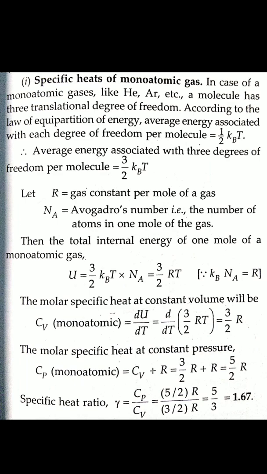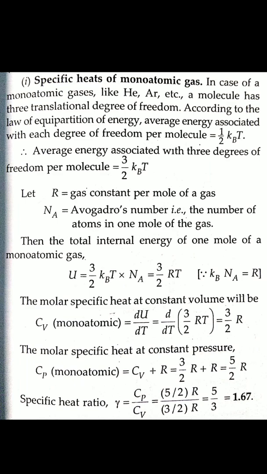So Cv equals dU by dT, so d by dT of 3 by 2 RT, we get 3 by 2 into R. Now Cp minus Cv equals R, we know that. So Cp equals Cv plus R, so 3 by 2 R plus R equals 5 by 2 into R. And the specific heat ratio gamma equals Cp by Cv.